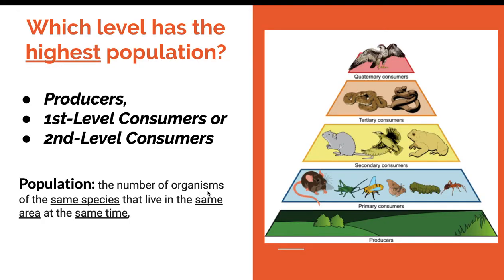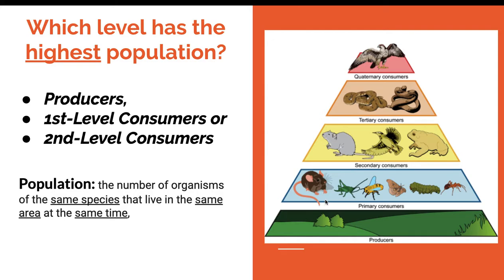So let's talk first of all about what the word population means. A population is the number of organisms of the same species that live in the same area at the same time. So when we talk about a population of producers, we're talking about all the individual grasses. So the population of grass, the population of trees, the population of all the different flowers, of all the different vegetables and fruit trees, all of those different populations.